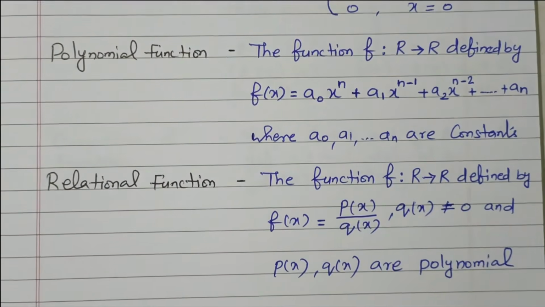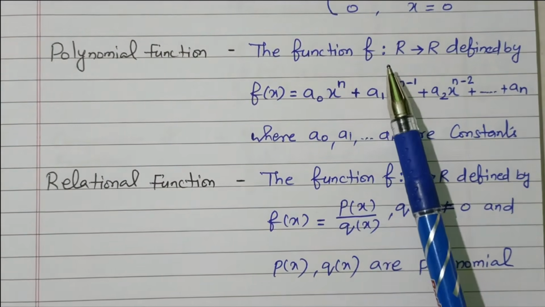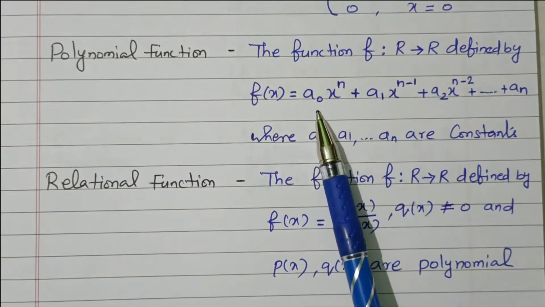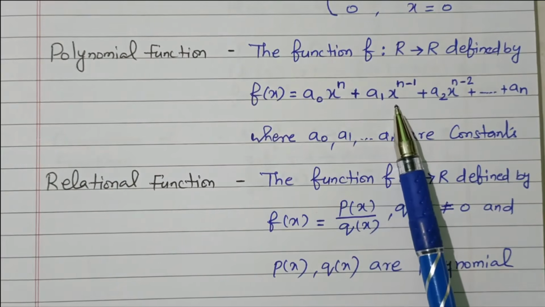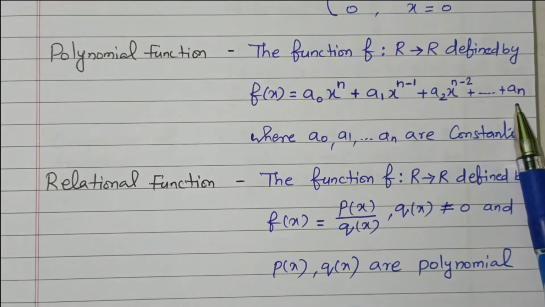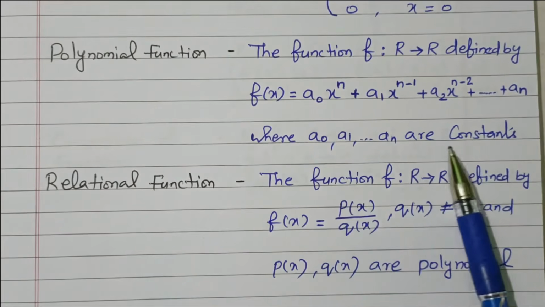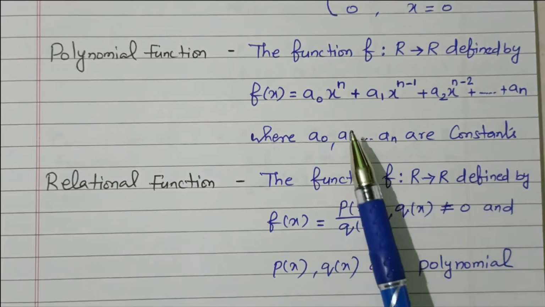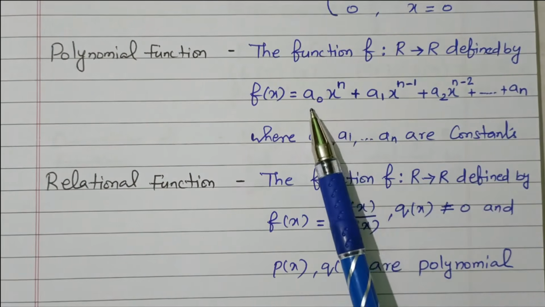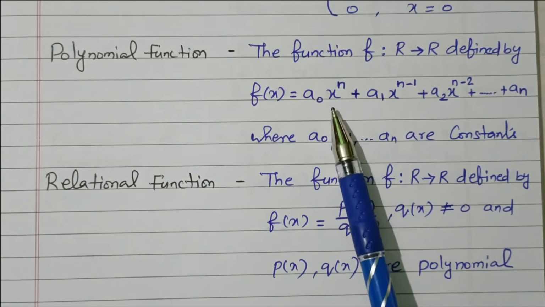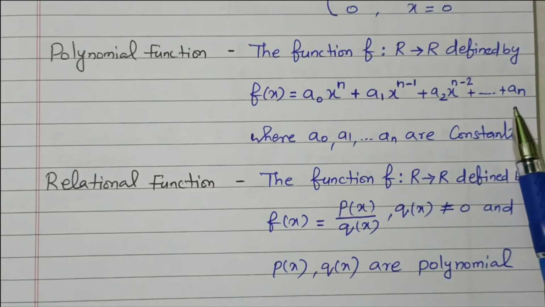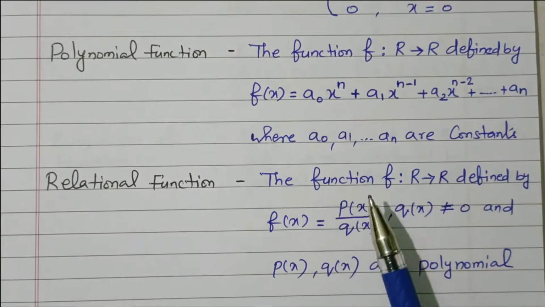Polynomial function: the function f from R to R defined by f of x equals a0 x power n plus a1 x power n minus 1 plus a2 x power n minus 2, and it goes up to an, where a0, a1, an are constants. So this is called a polynomial function. Polynomial powers are available. The power is x power n, x power n minus 1, x power n minus 2, and like that it will go. Finally we have only an. This is called a polynomial function.